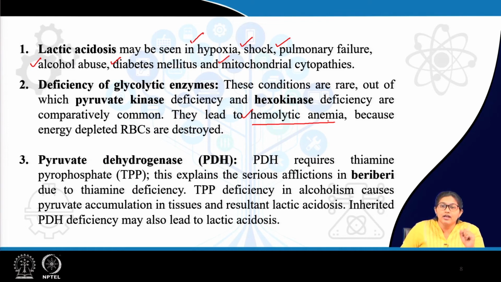Now, if there is hampered glycolysis or defective glycolysis, there is defective or low production of ATP, and ATP deficiency leads to swelling and burst of RBC. Why?